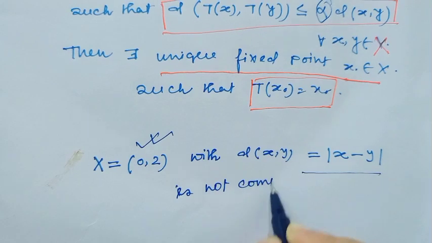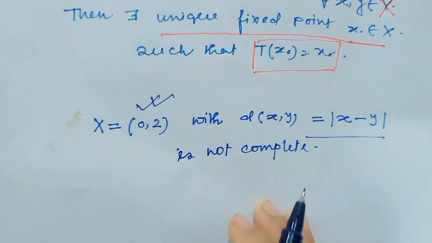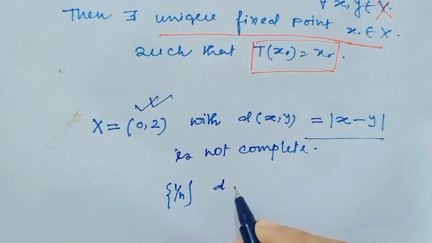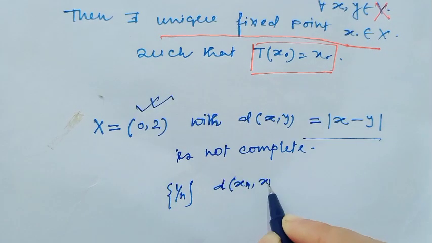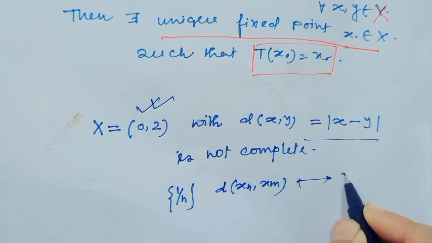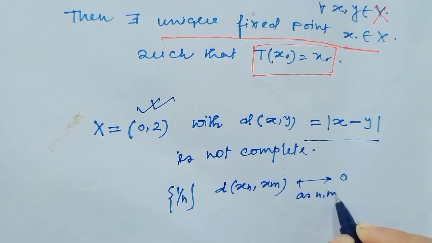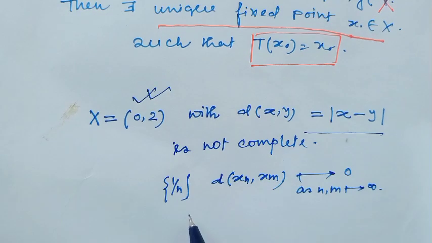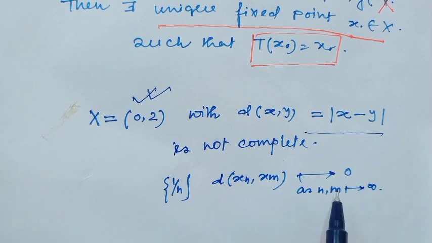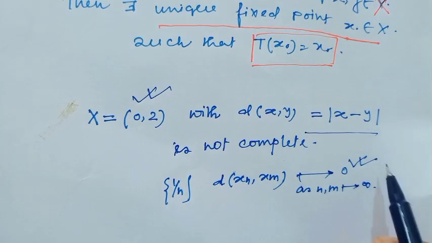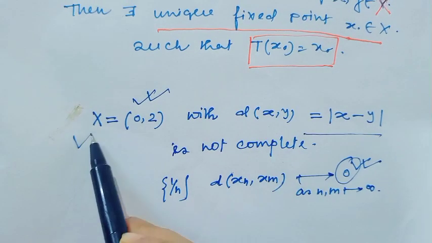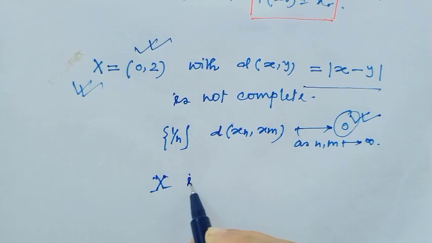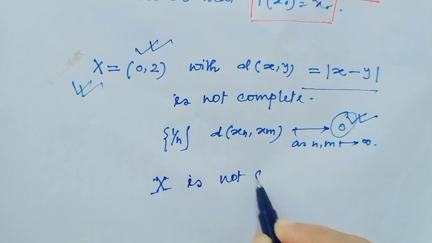Why not complete? Because consider the sequence 1/n. Then the distance between x_n and x_m tends to 0 as n, m tend to infinity. That means this sequence is a Cauchy sequence, but it converges to 0, and this point 0 does not belong to this set. So the set X is not a complete metric space.